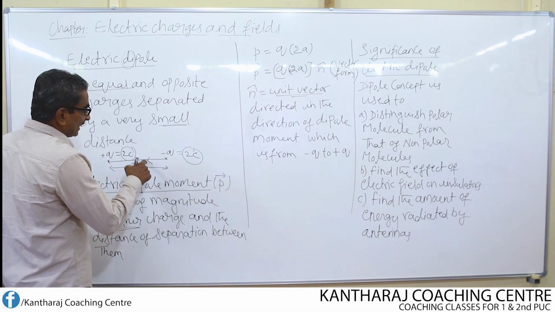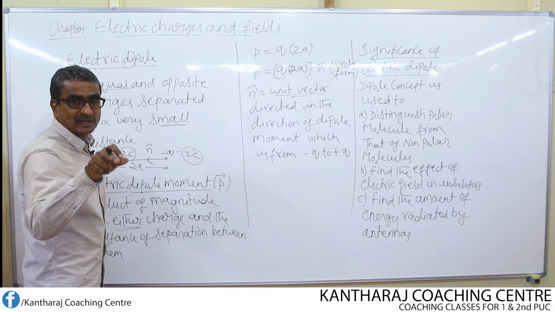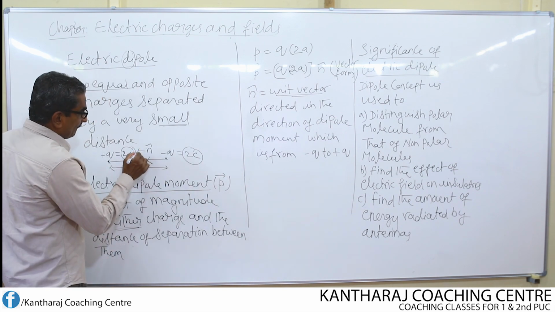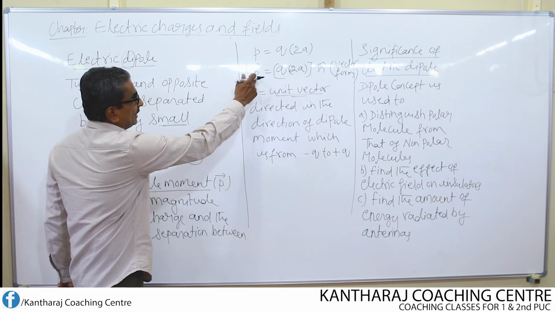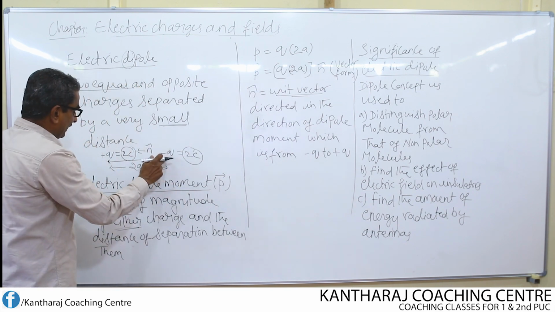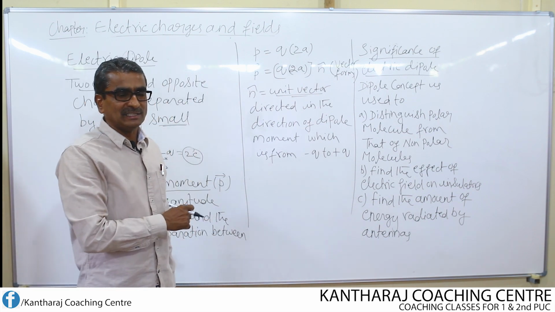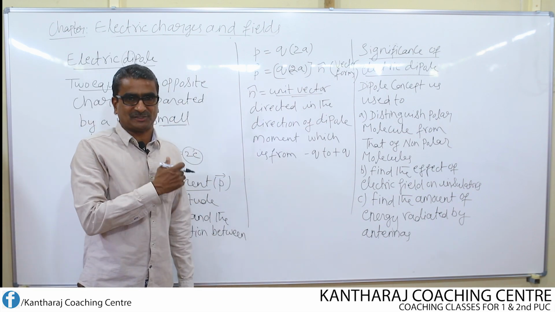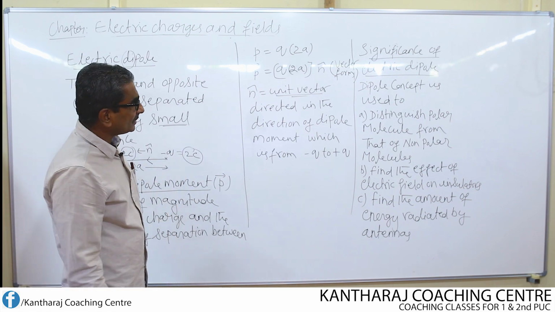So, this is the direction of dipole moment. Therefore, the direction of unit vector should be from minus q to plus q, or the direction of this dipole moment is from minus q to plus q. It is not from plus to minus, but in this case it is from minus to plus.